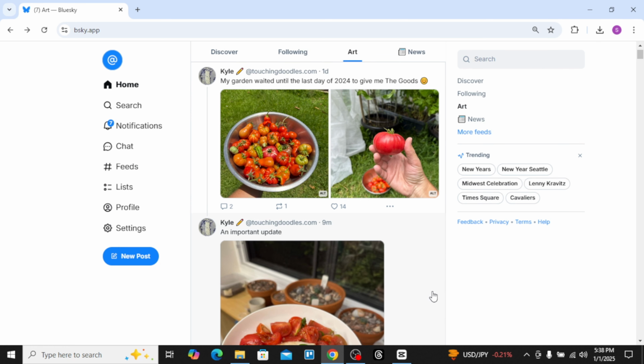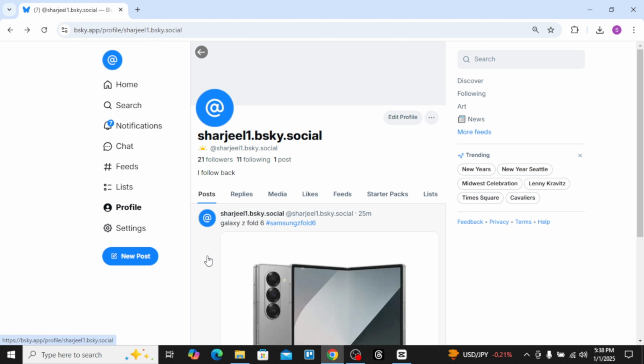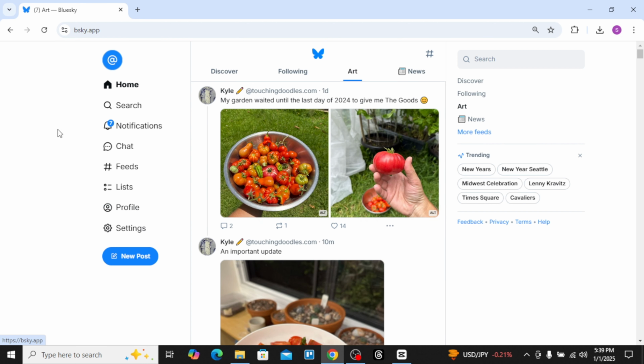So number one is that you can just create an engaging profile right over here on the left. You will start by customizing your profile to reflect your brand or personal identity. Include a clear profile picture, a compelling bio, and links to your website if you have one, or other social media platforms to establish credibility.